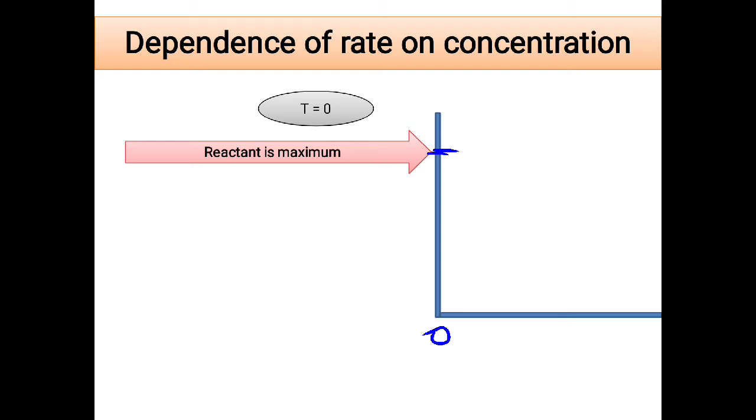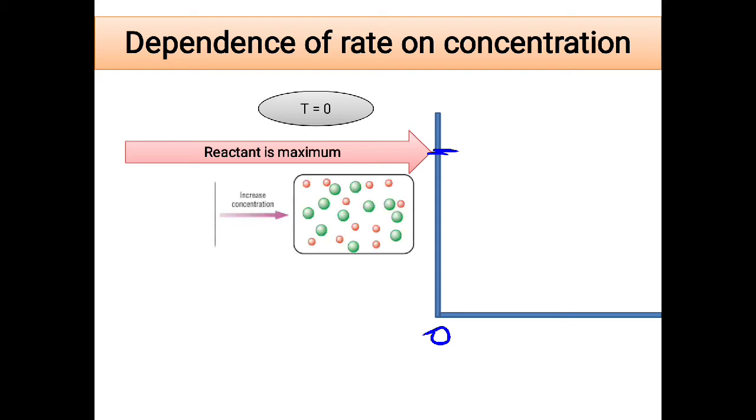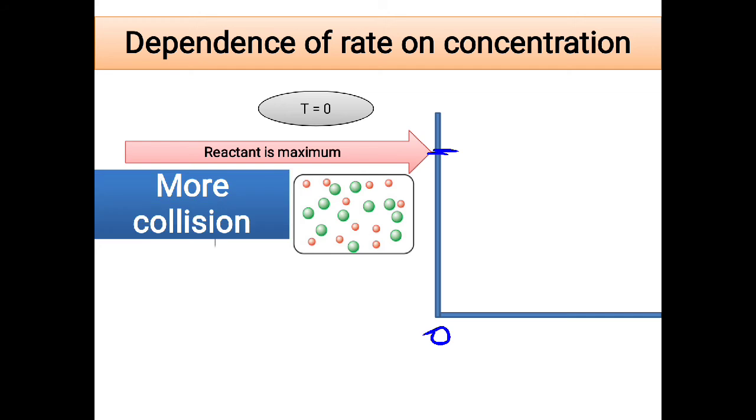Now as you start the reaction, you will see that the initial rate of the reaction is very high. That is because when the concentration of molecules is quite large, there are more chances of having collisions. So high concentration has more collisions, and more collisions mean the rate of the reaction is higher. As you observe the graph, you will see that at the top the concentration is higher, so due to that high concentration, the rate is higher.